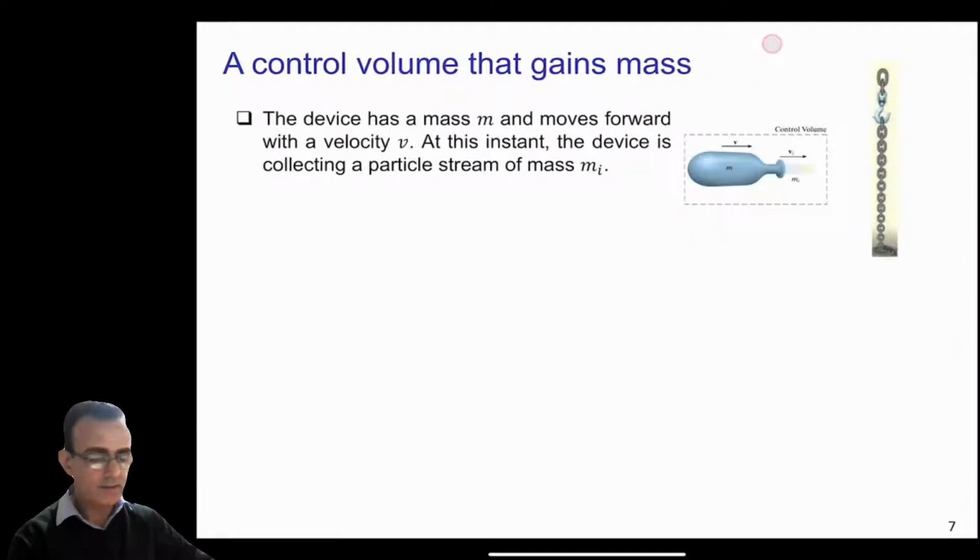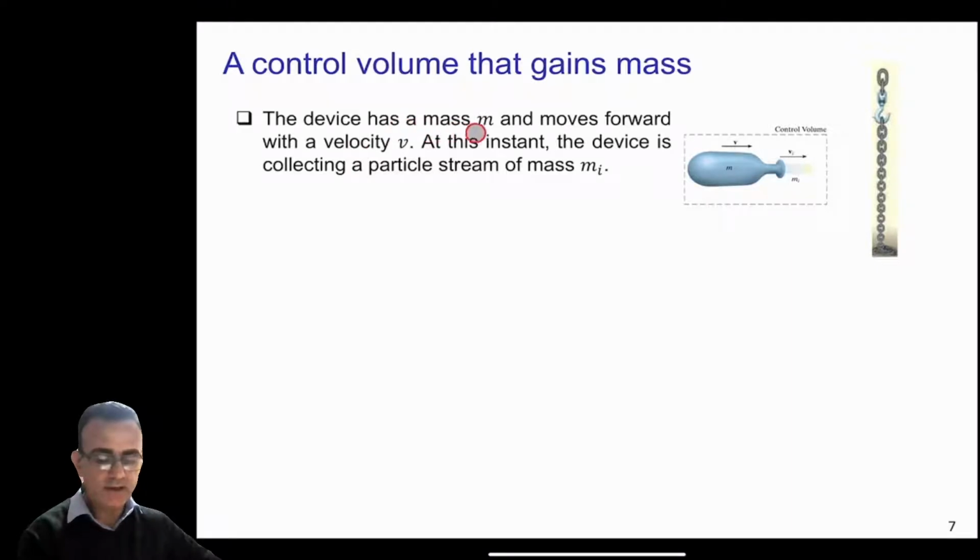But the other situation is that the system can gain mass, as you can see in these figures. Consider this imaginary device, a balloon moving in this direction and collecting mass rather than ejecting mass, as in the previous case.